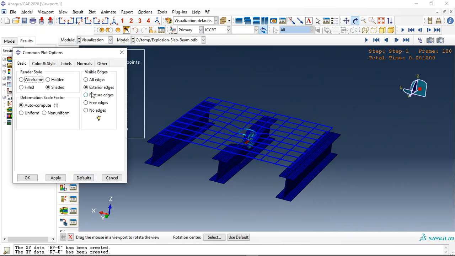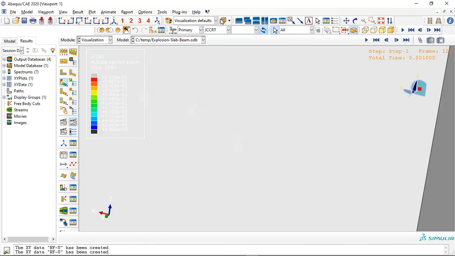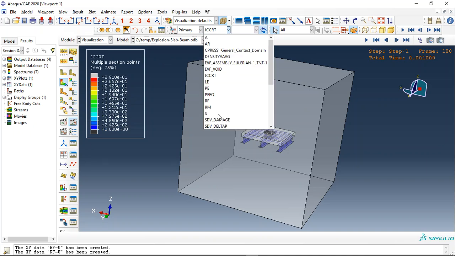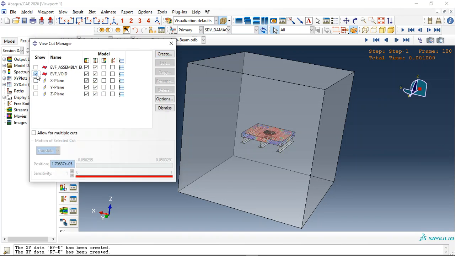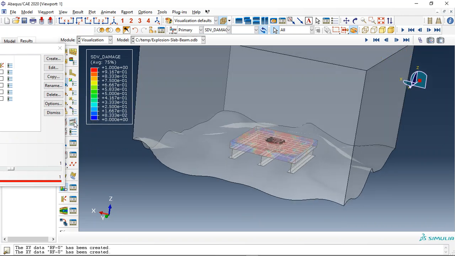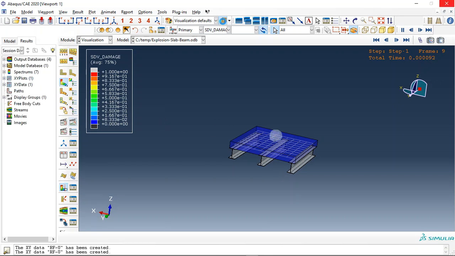Now let me use feature edge and then replace all. Sorry, I need to make it here. For instance, request again the damage for concrete, then here request this, and if I click and animate, you can see the detonation. Here see, this is the TNT growth.